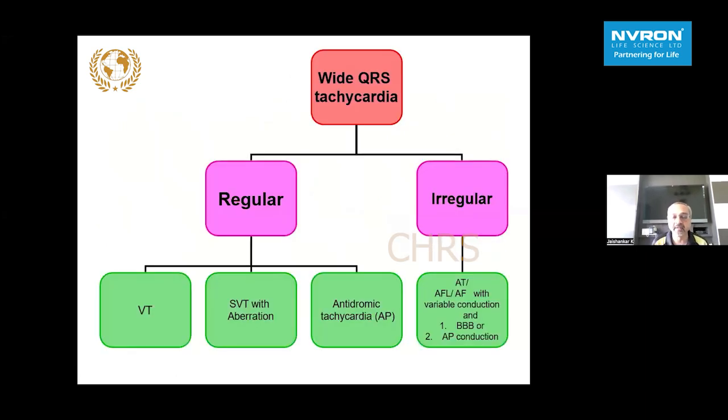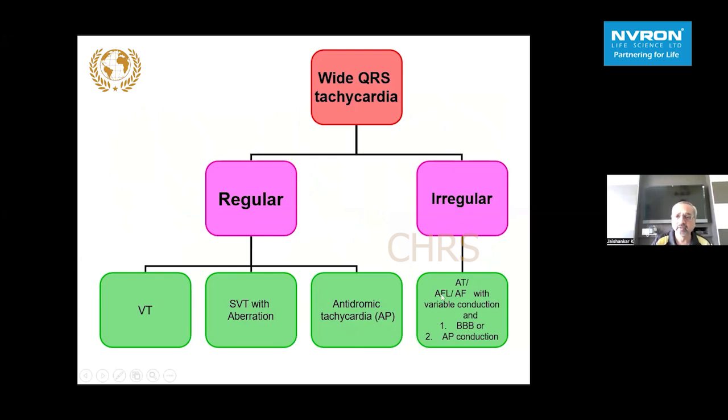So wide QRS tachycardia can be regular or irregular. When it is regular, it is most often a ventricular tachycardia. As I said earlier, 2/3 of the cases. It could be SVT with aberrancy. It could be antidromic tachycardia down the accessory pathway.